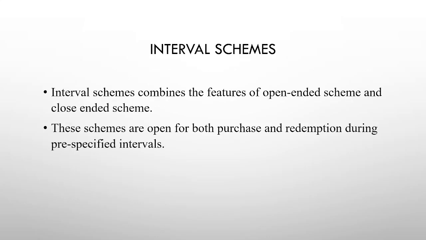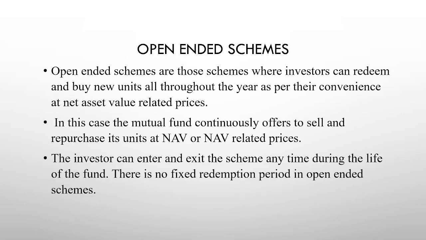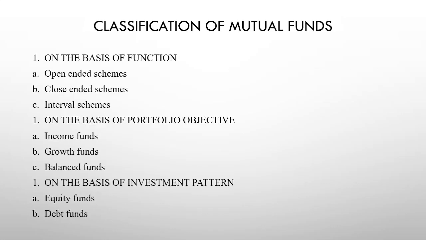Then we have the next scheme, that is the interval scheme, which is actually a combination of open-ended scheme as well as the closed-ended scheme. So interval schemes combine the features of open-ended scheme and the closed-ended scheme. They are open for both purchase and redemption during pre-specified intervals, namely monthly, quarterly, annually, etc., at the prevailing net asset value based prices.